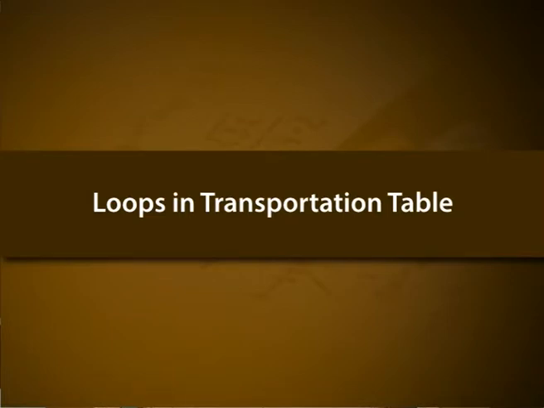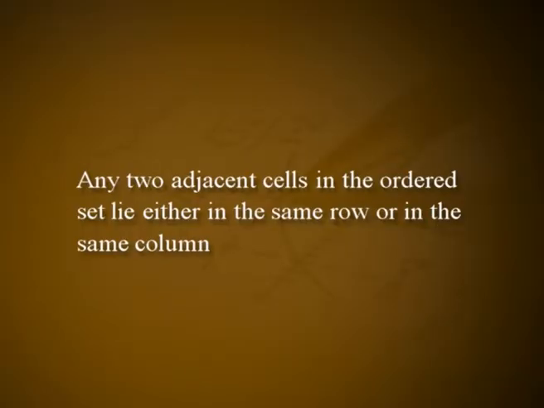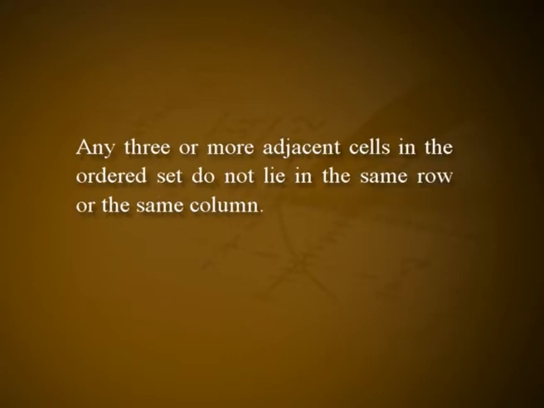Loops in transportation table. Definition: loop. In a transportation table, an ordered set of 4 or more cells is said to form a loop if, one, any two adjacent cells in the ordered set lie either in the same row or in the same column, and two, any 3 or more adjacent cells in the ordered set do not lie in the same row or the same column.